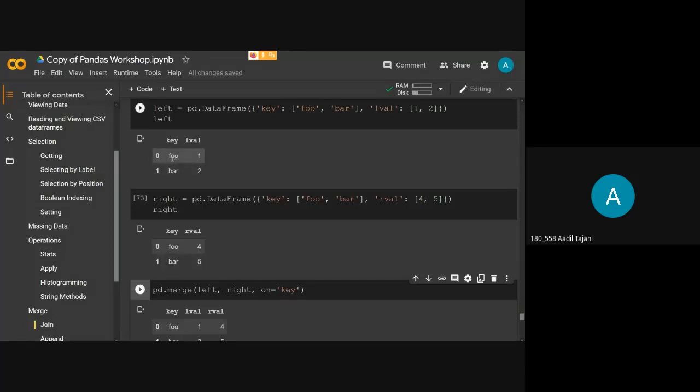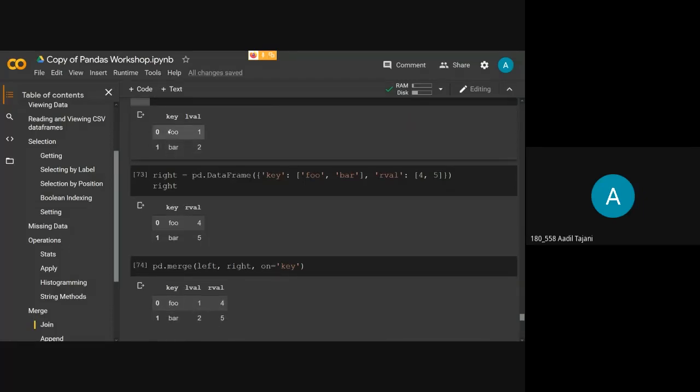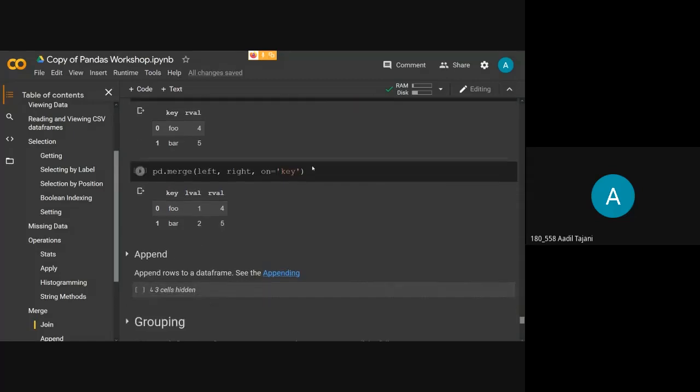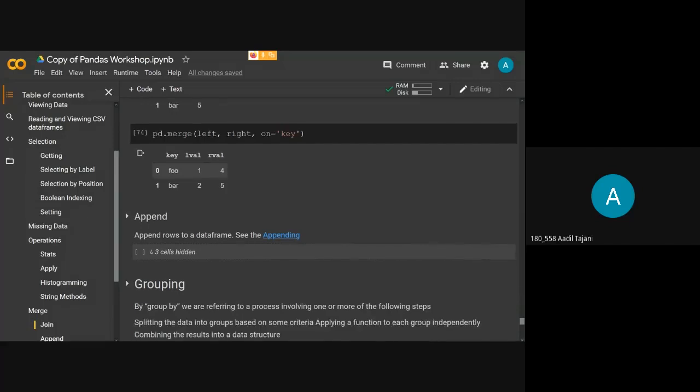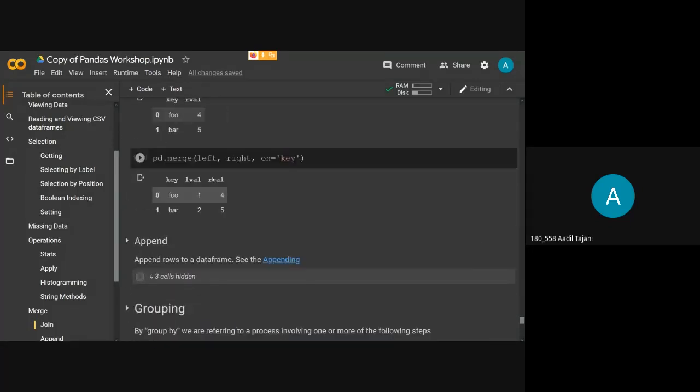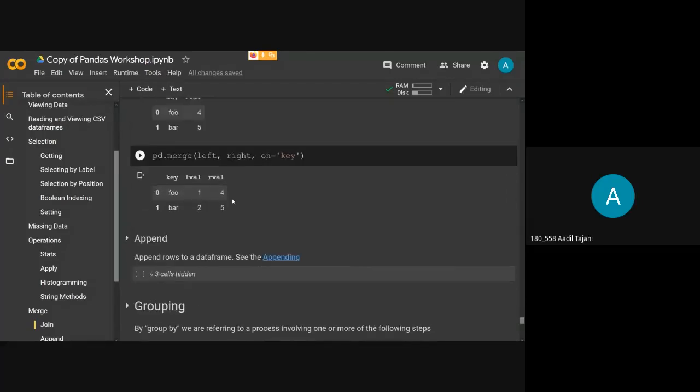So what it has done is that it has taken the key from both of the data frames and taken the values from each data frame that are bound with that key. So from the first it has taken L well as 1, and from here foo has value 4. So here we have applied merge on two data frames with different key values. Okay. So this is related to SQL, if you know how merging is done in SQL.